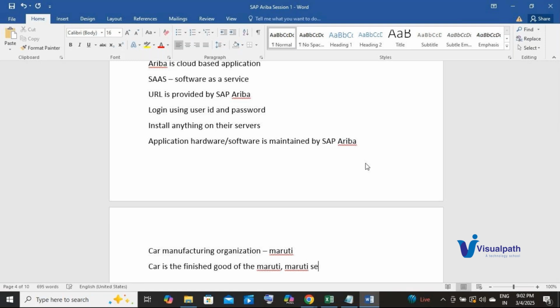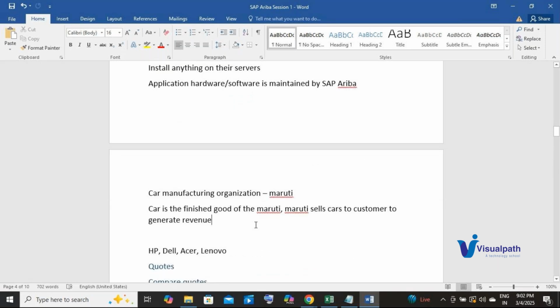Maruti sells cars to customers to generate revenue. Correct? Is that understood? Yes. Maruti manufactures cars and it sells cars to its customer. Now, to manufacture cars, what all is needed?